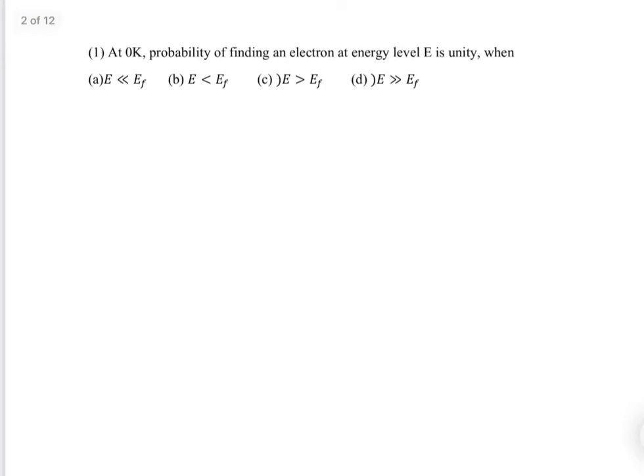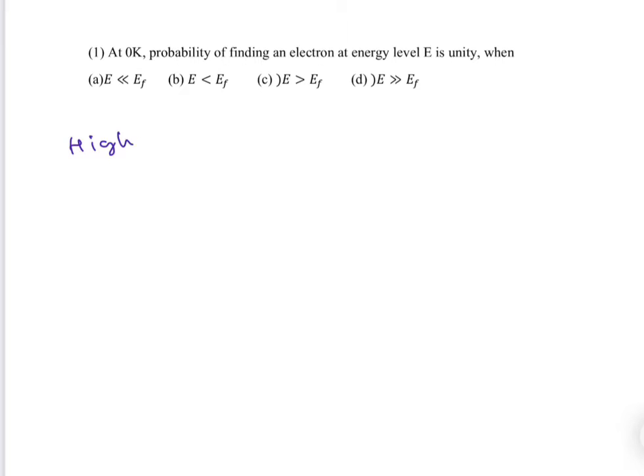So it is the first problem. At 0 Kelvin, the probability of finding an electron at energy level E is unity. When? We have to find the conditions under which the occupation probability is unity.